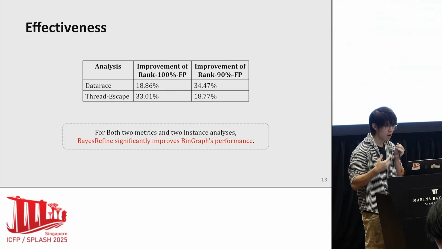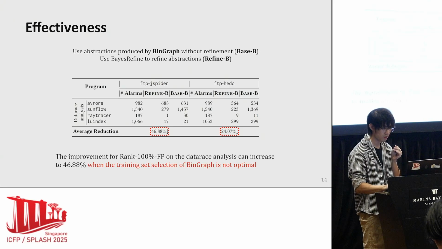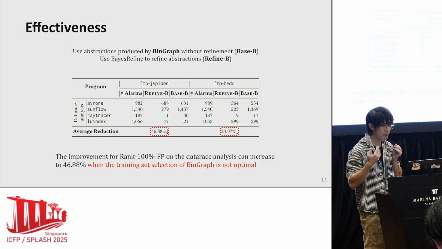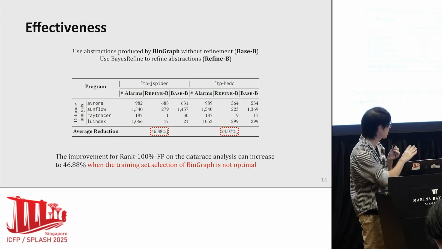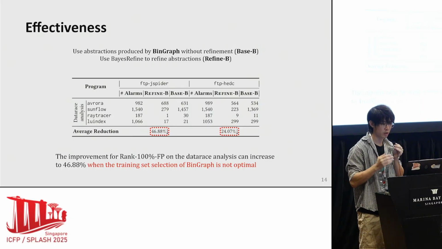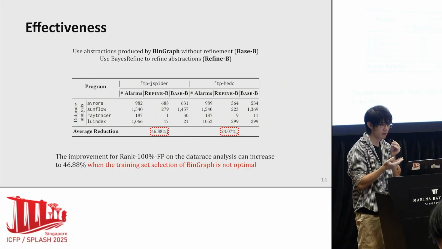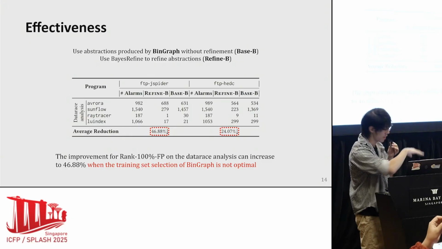We first researched how effective is Bayesian Refine. First, our results show that Bayesian Refine improves BingGraph's performance on both two metrics and two instance analyses. In summary, Bayesian Refine is indeed effective. We also evaluate how effective Bayesian Refine is under different training sets. Here, FTP GSpider and FTP HEDC use different corresponding programs in the benchmark for training. And we discover that when the training set selection is suboptimal, the improvement is even more significant as shown by those reductions.